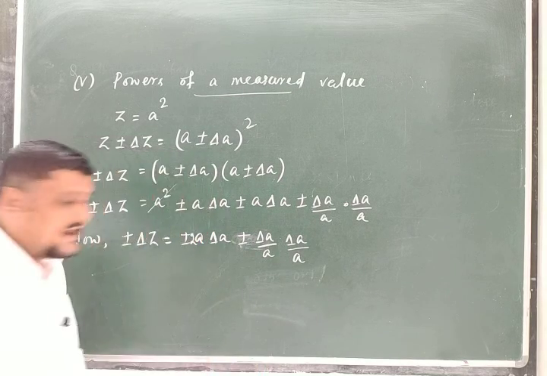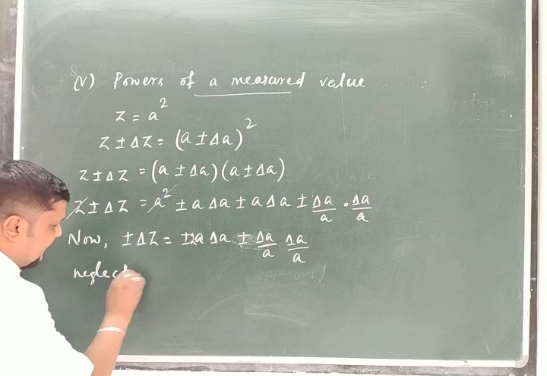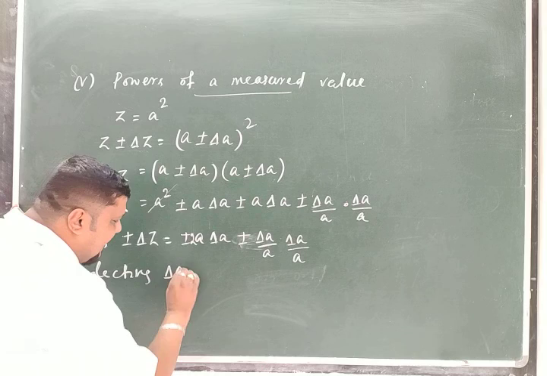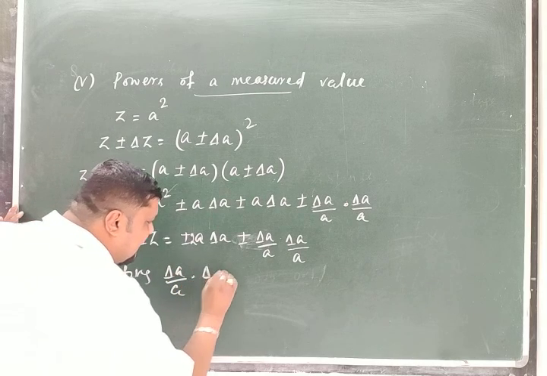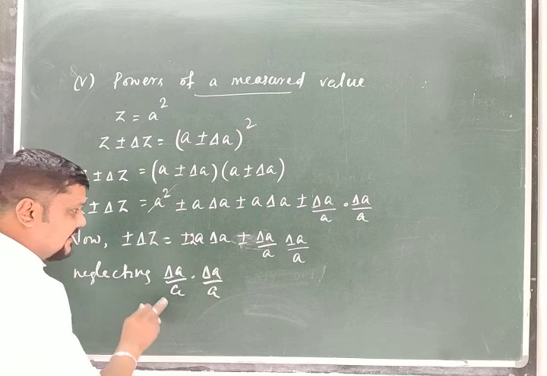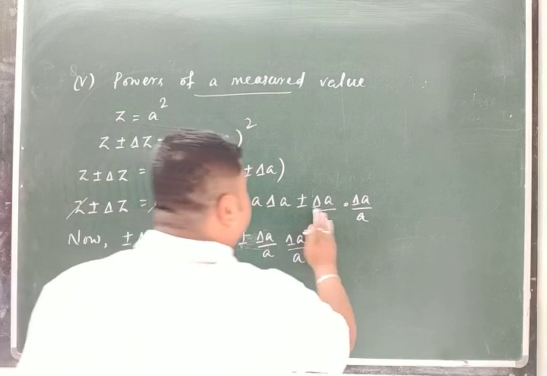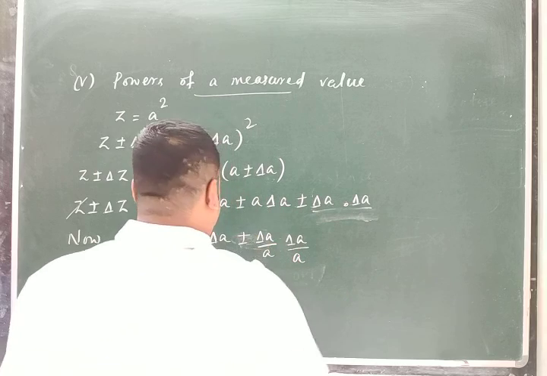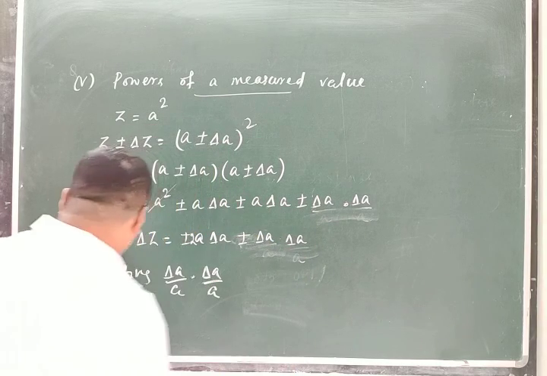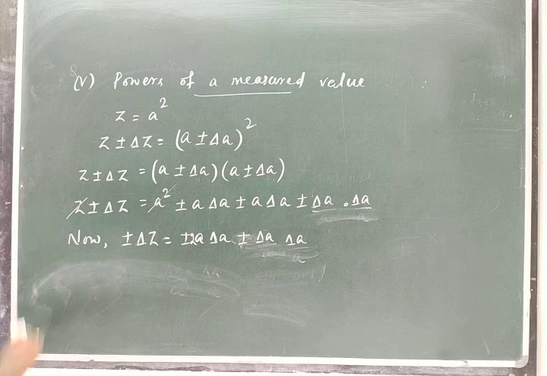The same procedure is that neglecting delta A by A into delta A by A, and remember I am not neglecting individually. Okay, so sorry, it is delta A into delta A, right, it is not A. Then you divide this, then we will go for this one. Okay, so I will go on to the next step.